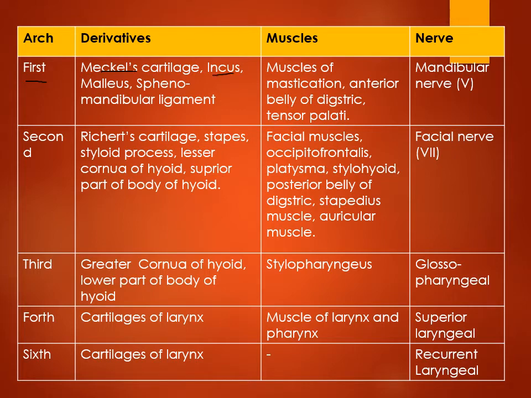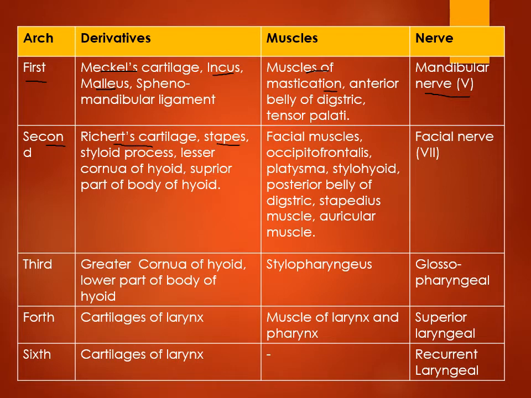It also forms the incus and malleus, which are the bones of the ear. It forms the muscles of mastication, and the nerve of the first arch is the mandibular nerve. The second arch that is formed has a cartilage called Reichert's cartilage.